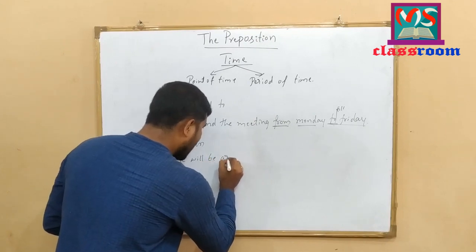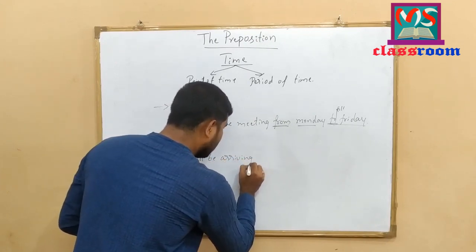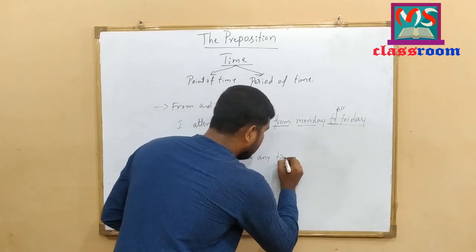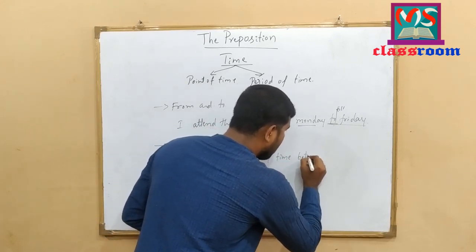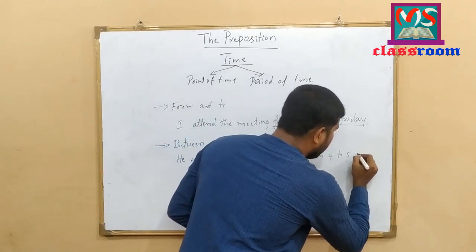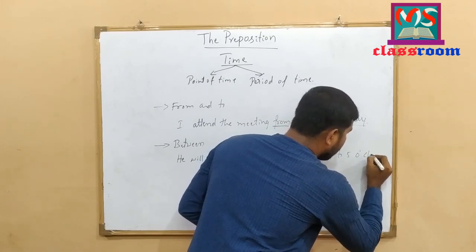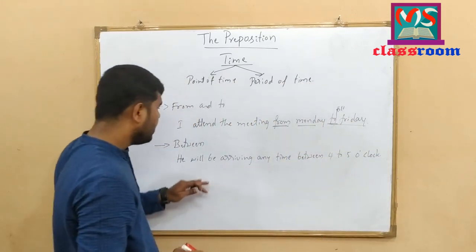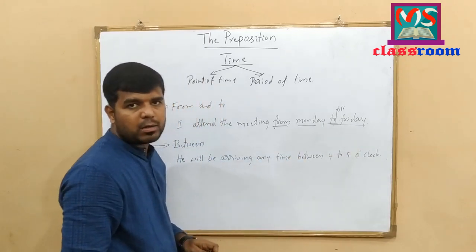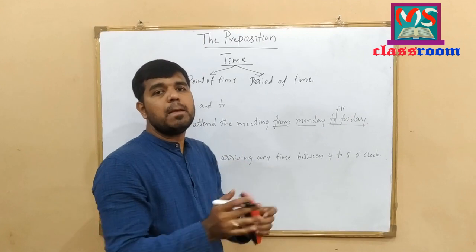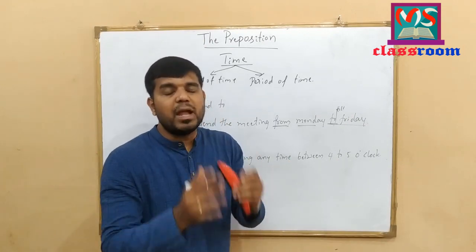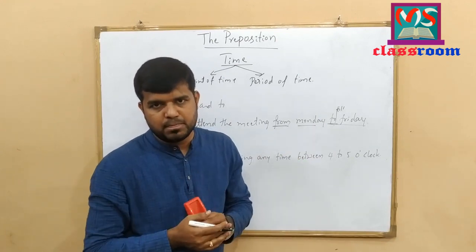He will be arriving any time between 4 to 5 o'clock. Look at here. He will be arriving any time between 4 to 5 o'clock. It doesn't mention any point of time or any particular time here. It mentions the duration of the time.